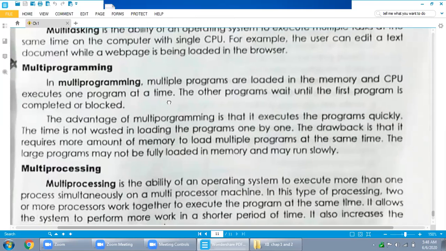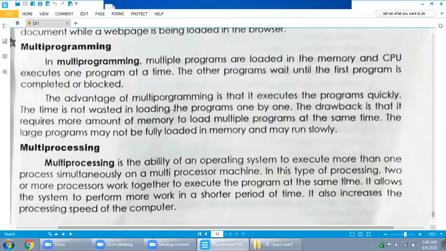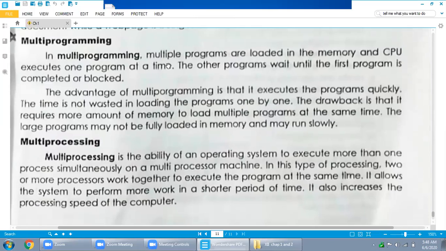Second, multi-programming. In multi-programming, multiple programs are loaded in memory and the CPU executes one program at a time. Yesterday we discussed this topic a lot, with the ready state, running state, and terminated state. So in multi-programming, multiple programs are loaded in memory and the CPU executes one program at a time.